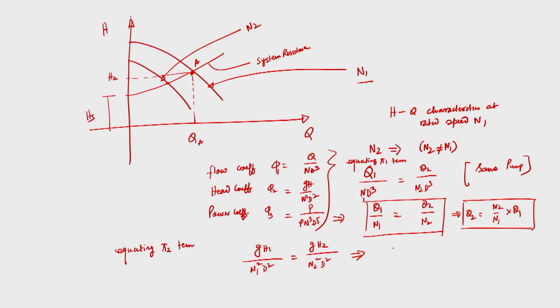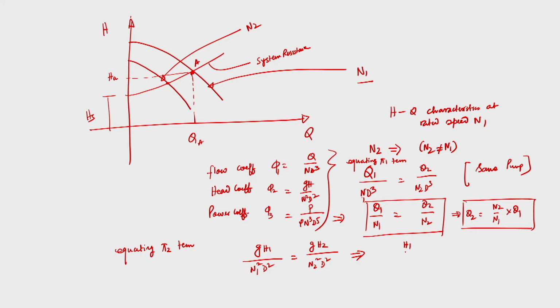Here the diameter is not changing, so the machine remains the same. What we can predict is, suppose this machine is running at speed N1 and developing head H1. What would be the head developed by the pump when it is running at N2? We can calculate it, because it is not always possible that the pump operator has the curve and calculates from the curve itself. By doing this analysis, H1 by N1 square will be equal to H2 by N2 square.